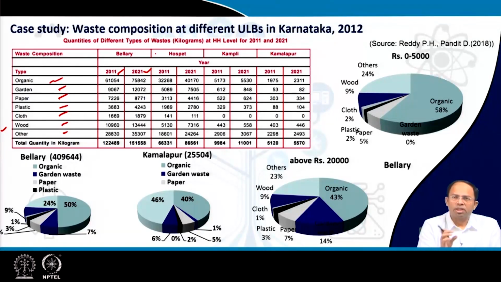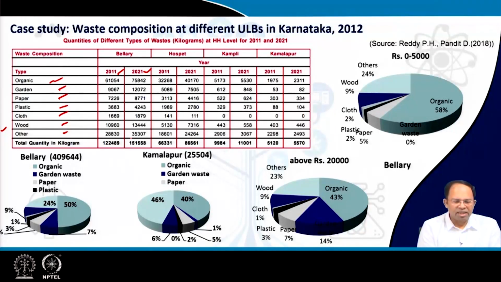That is, we first projected the population, we then determined how many people will move on to the next income bracket, and for each income bracket we know the per capita waste generation, and accordingly we multiplied and determined the overall waste that would be generated in 2021. And then for percentage composition, we assume that similar income groups will generate similar kinds of waste. Accordingly, we have determined that.